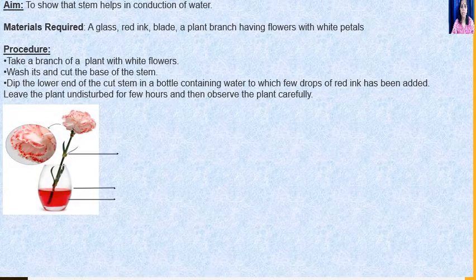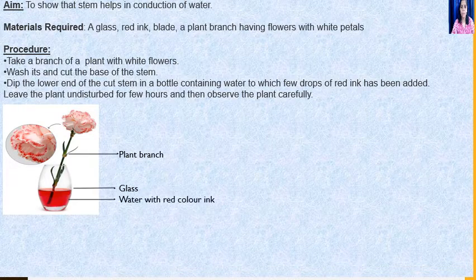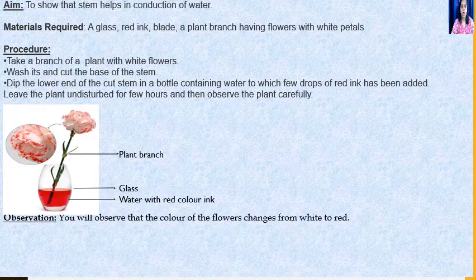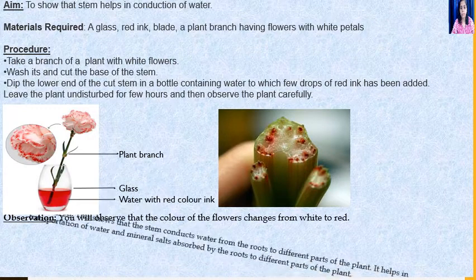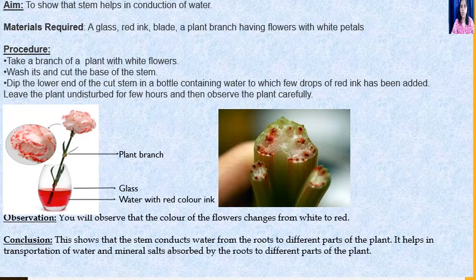You will observe that the red color ink has reached to the petals of the flower. You can see how you have to label it. Observation. You will observe that the color of the flowers changes from white to red. You can see over here in the cut stem that the red color strand shows how water moves up through the stem. So what do we conclude from this activity?